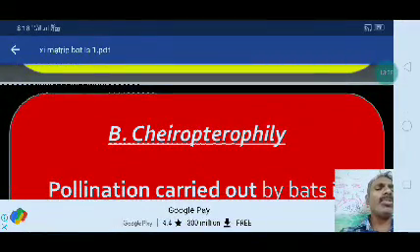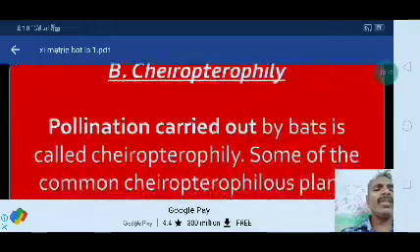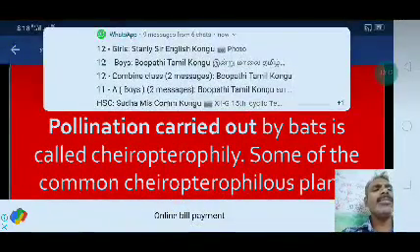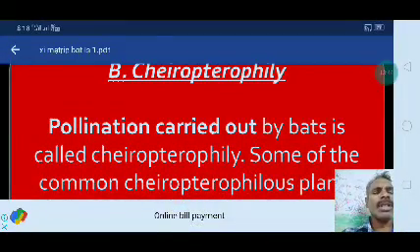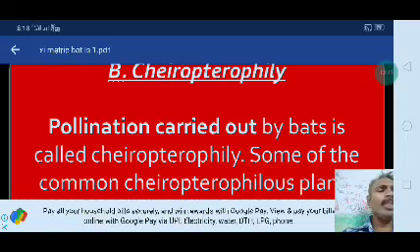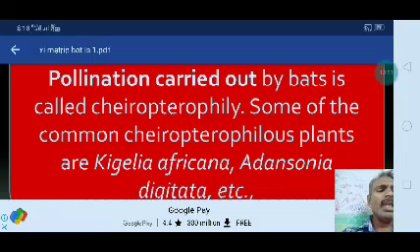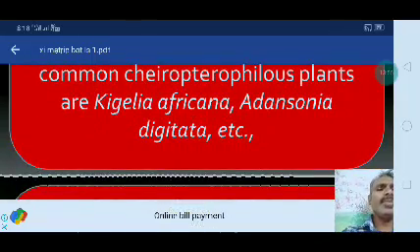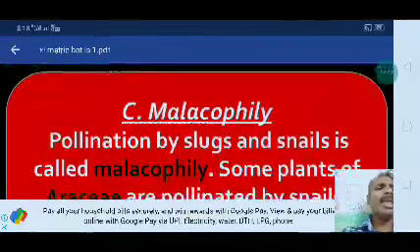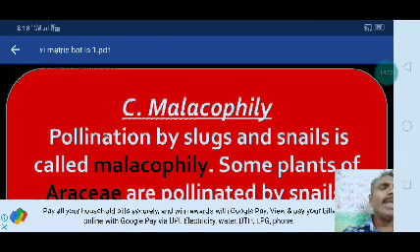The next one is chiropterophily. The pollination carried out by bats is called chiropterophily. Some of the common chiropterophilous plants are Kigelia africana and Adansonia digitata. That is a good example for chiropterophily.